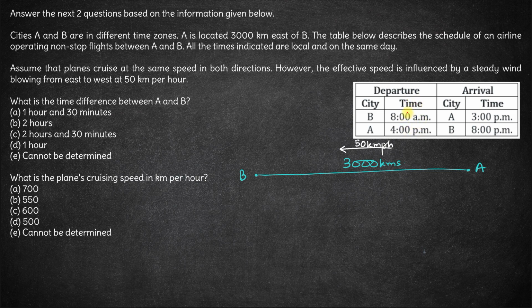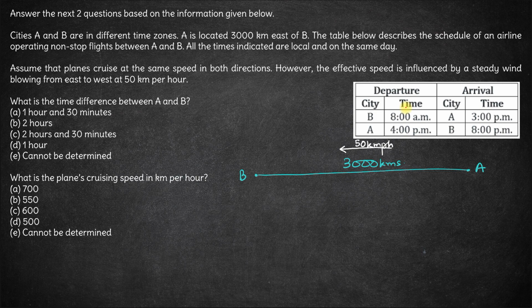So there is a flight which starts from B at 8 am and lands at A at 3 pm. Now all these times are local time because the cities are in different time zones. So if the time is 8 am at B, at A it's not necessary that it is 8 am. It will be a different time, can be more than 8 am or less than 8 am.